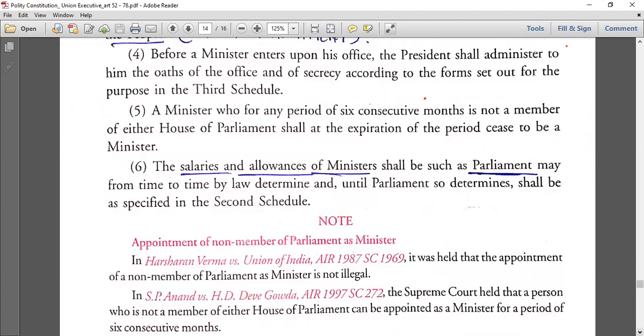The salaries and allowances of the ministers shall be such as the Parliament may from time to time determine by law. Until Parliament determines, it shall be as specified in the 2nd Schedule. So now Parliament has done it, but before Parliament did it, it worked as per the 2nd Schedule.